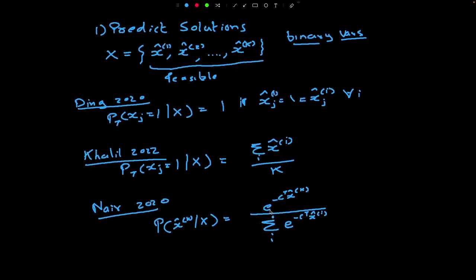So it is basically saying e raised to C transpose X hat, which is basically saying what is the objective value for this solution. And same thing here for all the other solutions as well. So this is in a way some sort of a softmax function, right? So the solutions which have the better objective value will have this number closer to 1, and for the other ones it will be very lower numbers, right? So closer to 0.